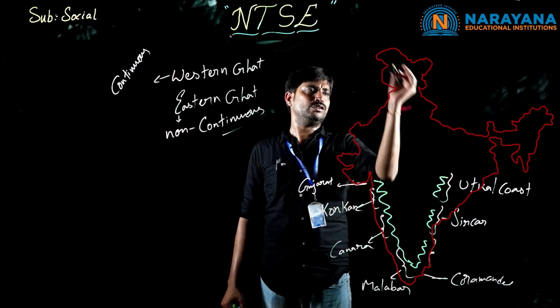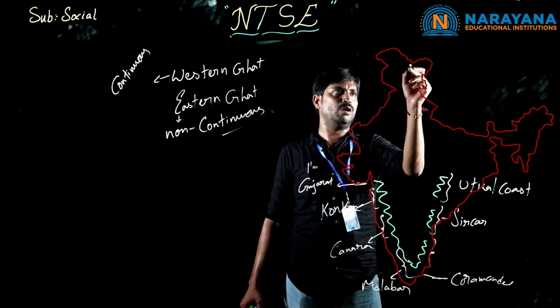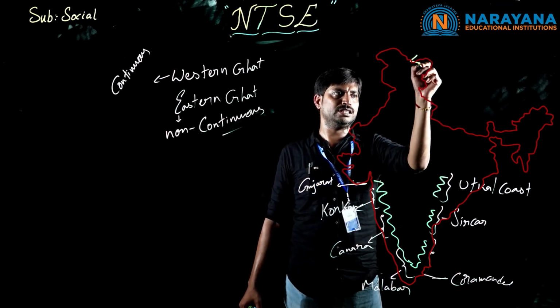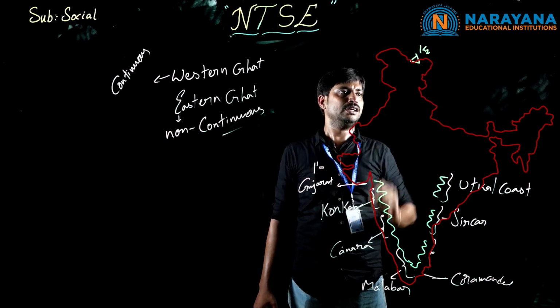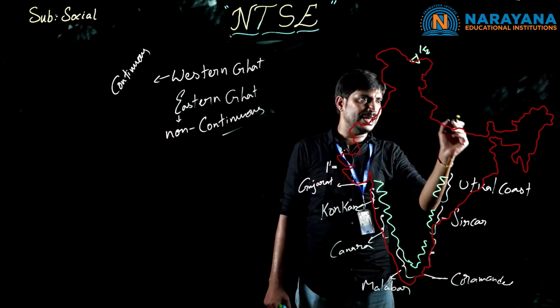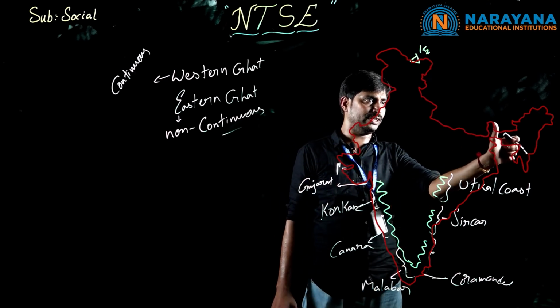K2 mountains are in Jammu and Kashmir. Here we have the K2 mountains. Here we can see the curvature. K2 mountains, this is the second highest. And nearby Shimla, here we can see the shape of a thumb.